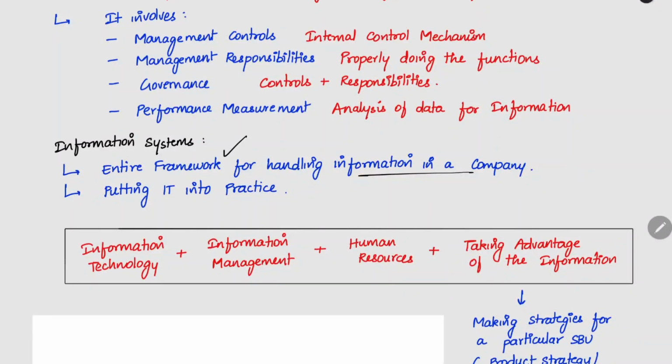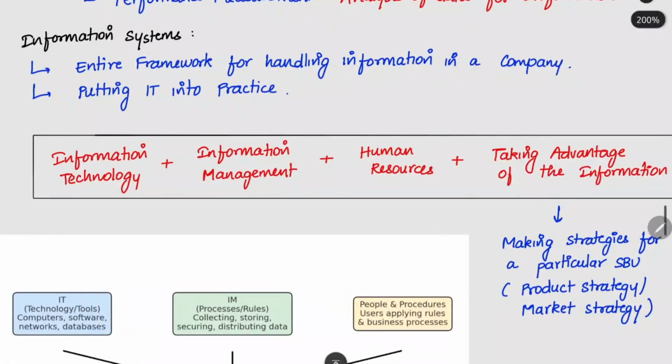In a company, how you are handling the information, the entire system will be coming under the information system. It is the meaning of putting IT into practice. You are using the computer and putting it into practice. What will be the components of information system?